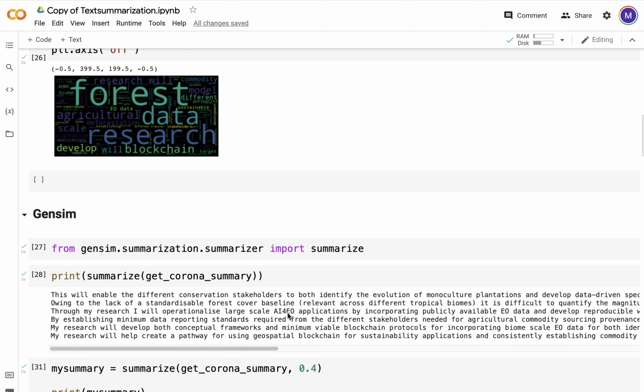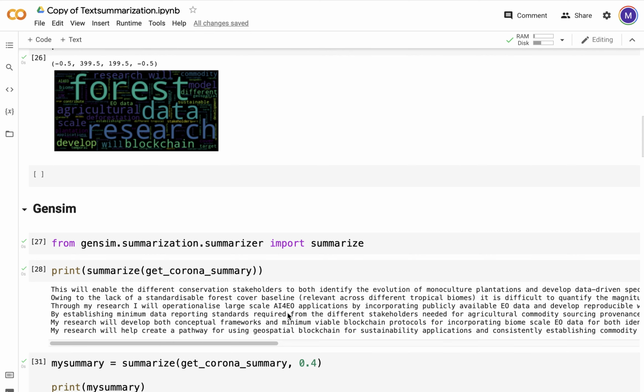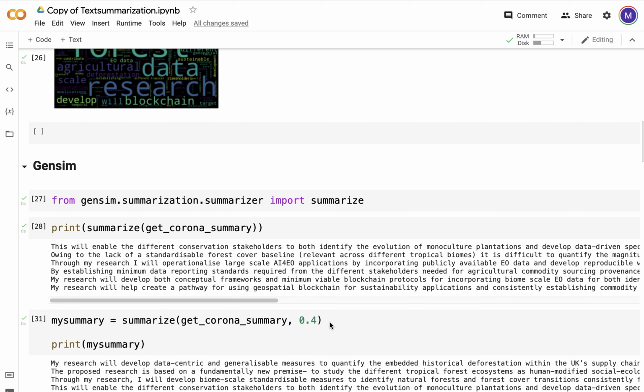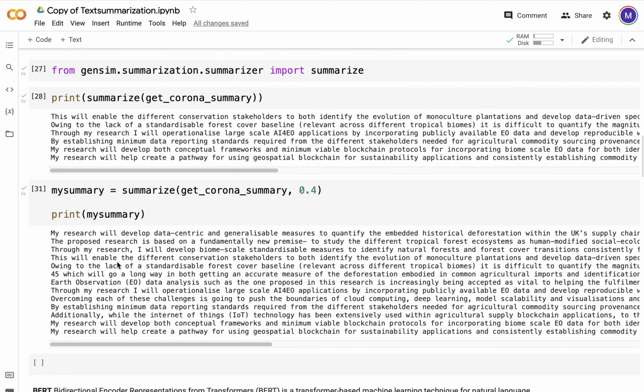So it's much shorter now, but I'd like the summary to have a head and a tail basically. So if you want to do that, you can call the function summarize again, with the variable which stores your summary, 0.4, which means it's just going to reduce my summary by 40%. So now this makes more sense. My research will develop data-centric measures to quantify, so on and so forth.